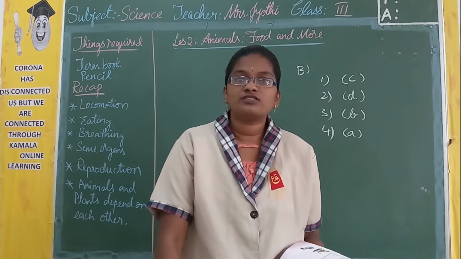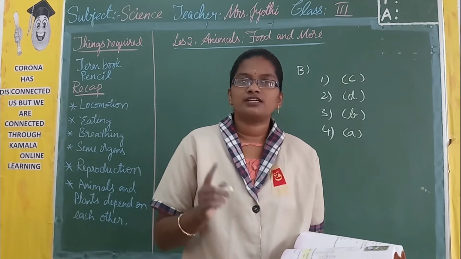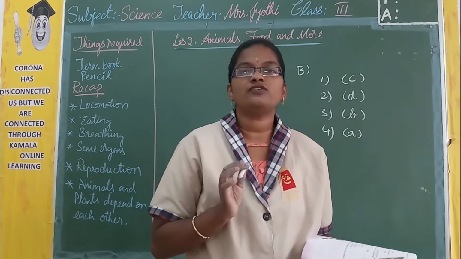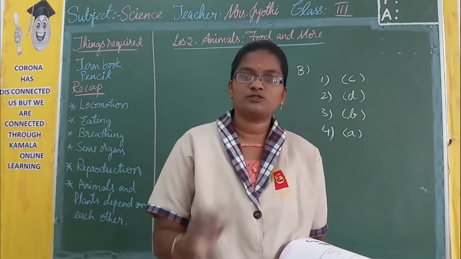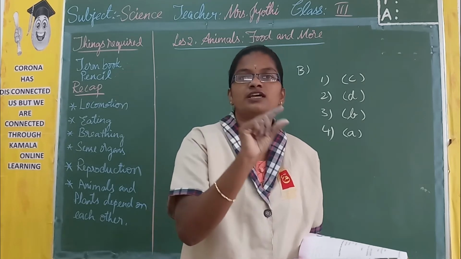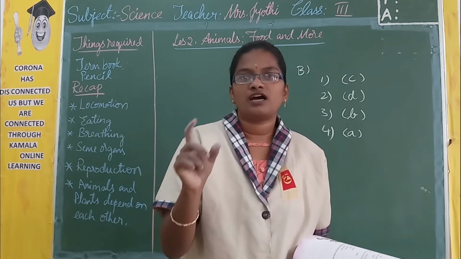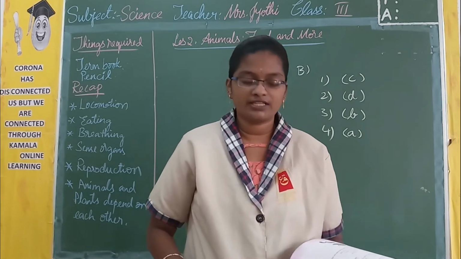Now if you look at the first one, it is a tiger. Please check your answers. It is a tiger and it is a carnivore. It is going to eat flesh of other animals. So these three points you should write. The first thing is it is a tiger. It is a carnivore. And the last point is it eats flesh of other animals.